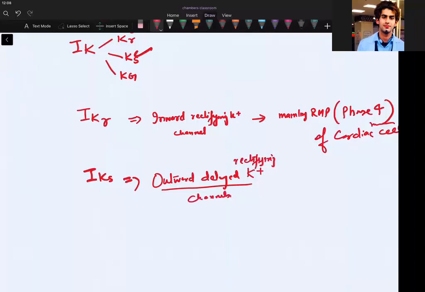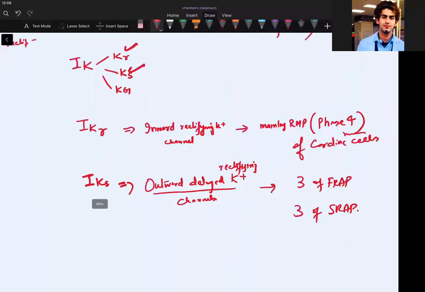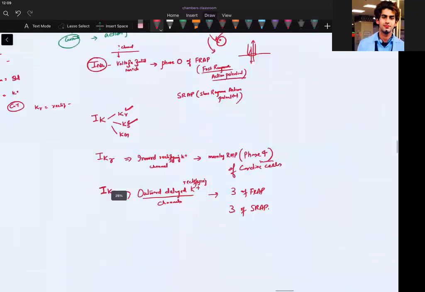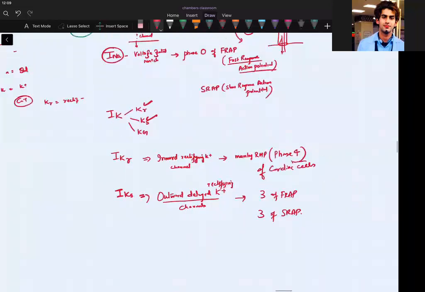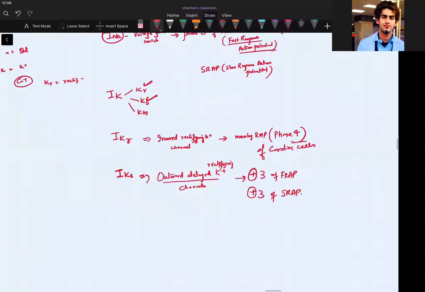What is the function of this IKS? It produces phase 3 of FRAP, phase 3 of SRAP. Are we clear? It produces phase 3 of FRAP, it produces phase 3 of SRAP. Is there any doubt? Some things you have to remember. Fine. What was the next?